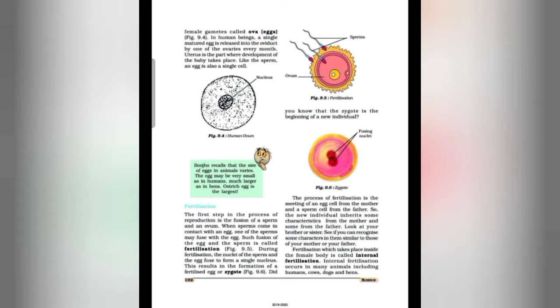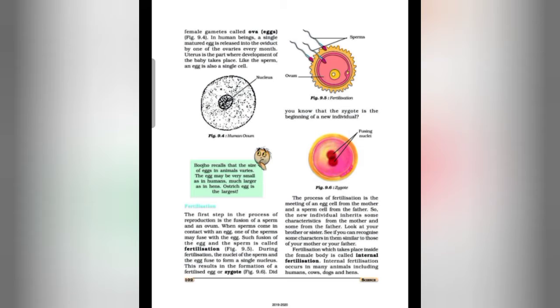Students, you can observe the structure of the zygote. This is the fusing of two nuclei, one nucleus of the ovum and one nucleus of the sperm. So you know that the zygote is the beginning of a new individual. What is a zygote? A zygote is a fertilized egg formed as a result of fusion of sperm and ovum, so it is the result of fertilization.